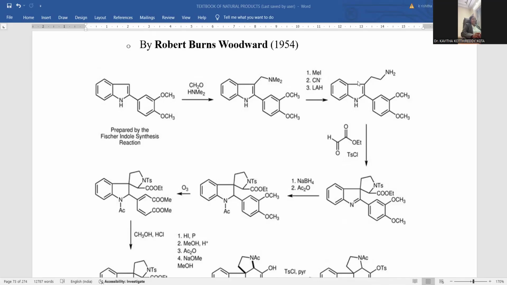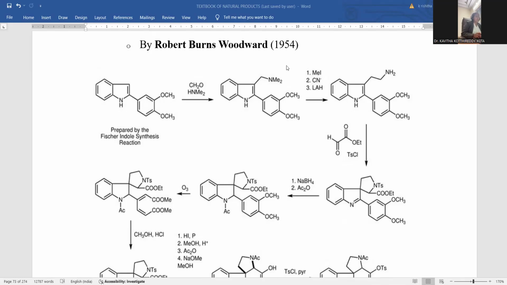This is the side chain wherever present. That side chain, with one carbon atom, will be extended to two carbon atoms containing terminal NH2 functionality. What actually happened, what chemistry is involved in this?